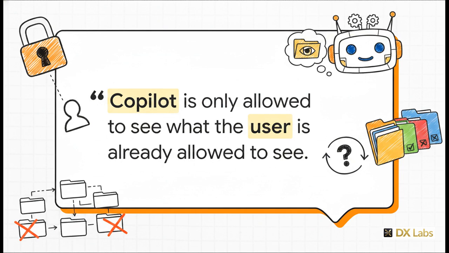If a user doesn't have manual access to a specific SharePoint folder, Copilot cannot read it, it cannot summarize it, and it won't even know it exists on their behalf. It inherits the exact same access controls as the authenticated user. So here is a final thought to leave you with. Copilot itself is completely secure by design. But if it went live today in your organization, are your underlying data permissions truly ready?